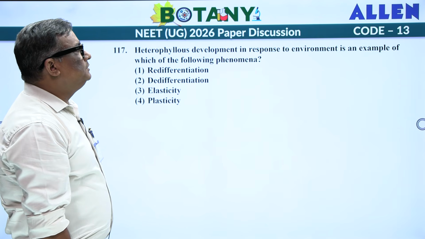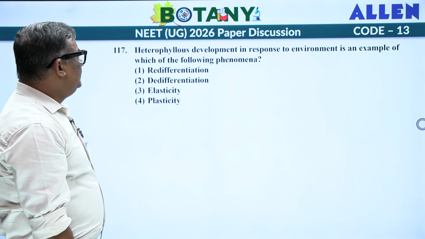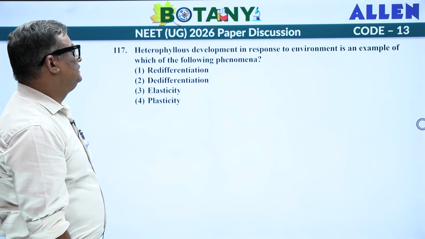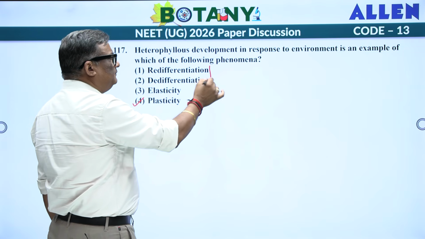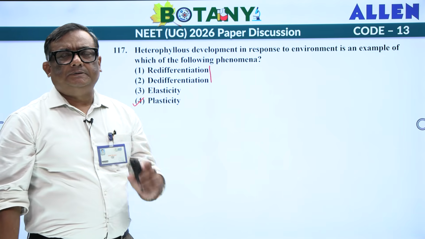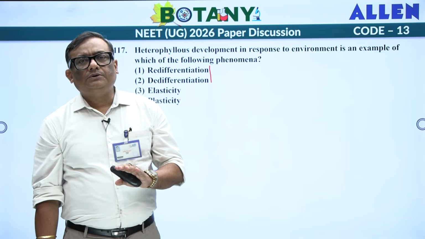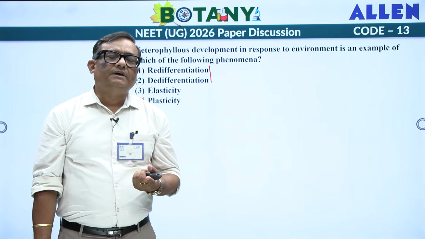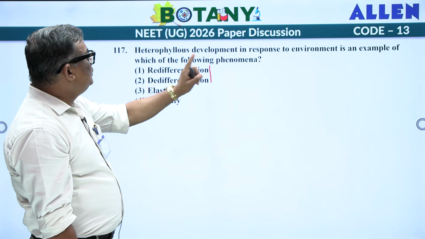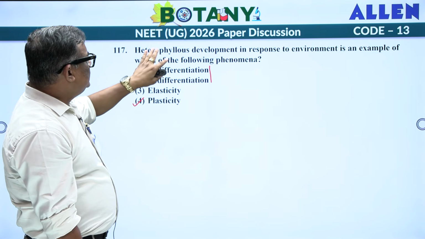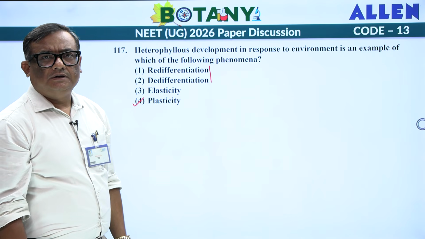Heterophylly, development in response to environment, is an example of which of the following phenomena? Redifferentiation, dedifferentiation, elasticity, plasticity. Again, it is plasticity. Differentiation, dedifferentiation and redifferentiation is basically a concept related with your cell losing the ability to divide, regaining the ability to divide, and again losing the ability to divide. In this question, they are not asking anything like that, they are simply asking about the heterophylly condition. It is going to be the concept of plasticity.